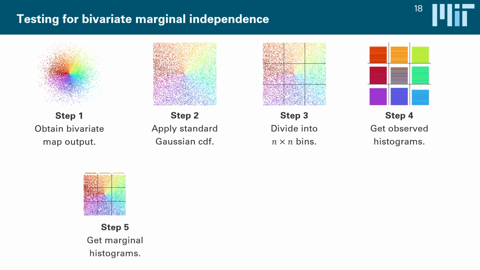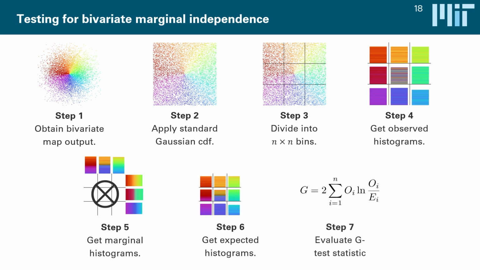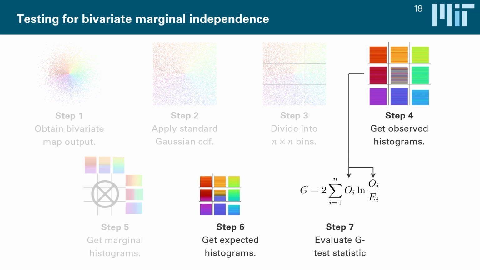Towards this end, we first determine the marginal histograms of our samples by basically summing the samples in each direction and determining the counts in each bin. If we then take the outer product between these marginal histograms, we effectively separate them into the individual 2D bins and get our expected histograms under the null hypothesis of independence. Then we can calculate the G-test statistic, where we get our observed histograms from step 4, and we get our expected histograms from step 6. For both the Gaussianity test and the independence test, we can threshold this G-test statistic with the chi-squared distribution, where the degrees of freedom depend on the number of bins we have.